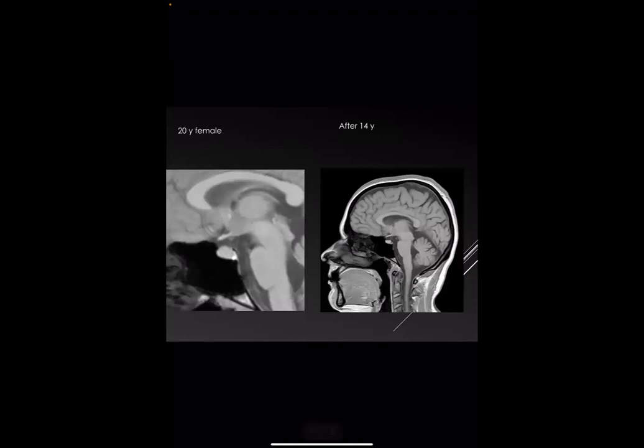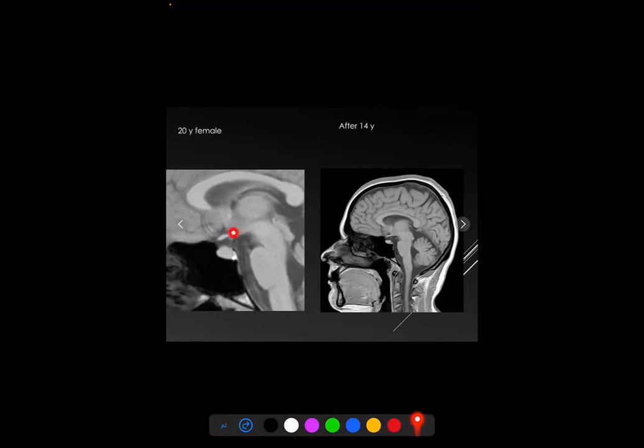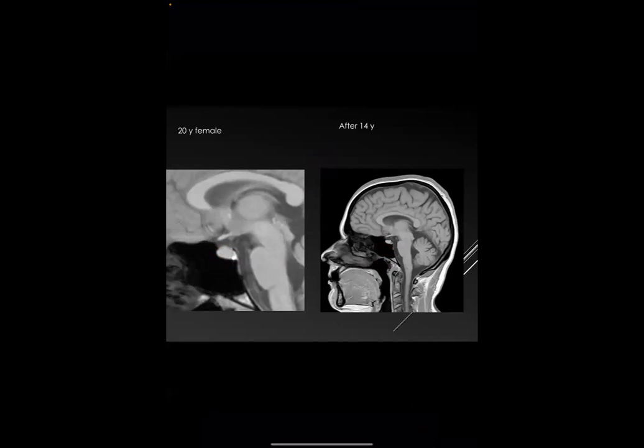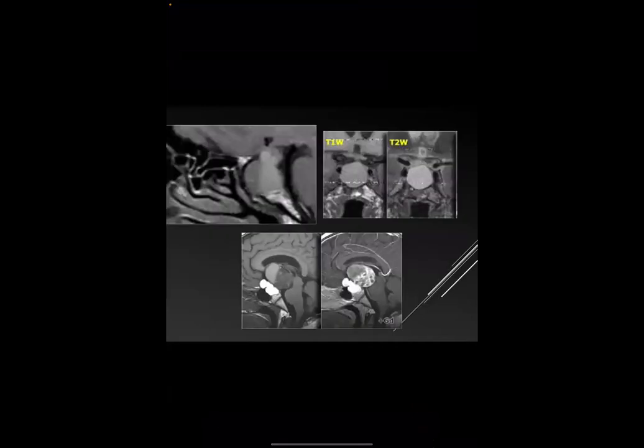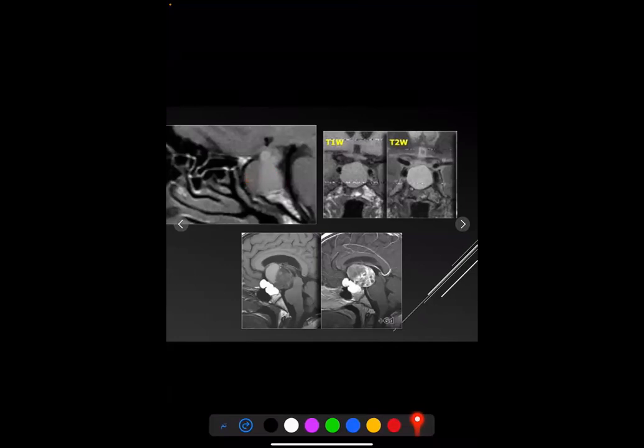And these are also cases from Radiopedia demonstrating the effect of age on the pituitary gland. This case was taken for a 20 year old female, and after 14 years it was taken for the same patient. Here we see the gland, and after 14 years it shows a decrease in the size of the gland. And these are several MRI images for the common pathologies occurring in the pituitary gland: pituitary microadenoma, Rathke cleft cyst, and craniopharyngioma.